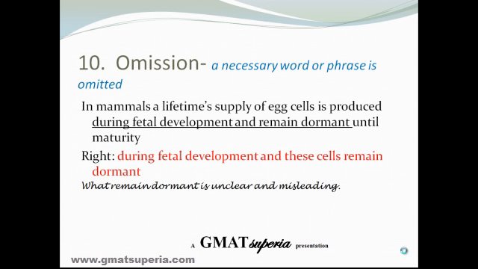Now what remains dormant is ambiguous. Is it development or egg cells? Since the sentence says until maturity, you must be referring to egg cells. So it's better that we repeat the words egg cells, or you can simply refer to them as these cells. Omission of that word, these cells, would lead to ambiguity.